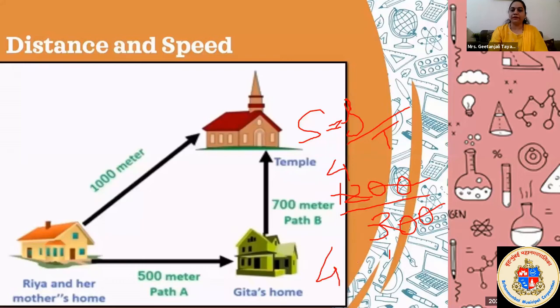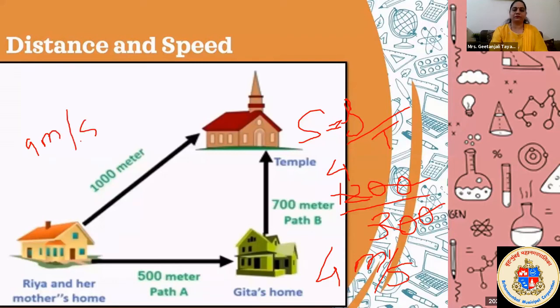4 meter per second. Correct, very good. You have to write it this way: 4 meter per second. This is the speed of Ria. And what we get as the speed of her mother was 9 meter per second. Yes, very correct.